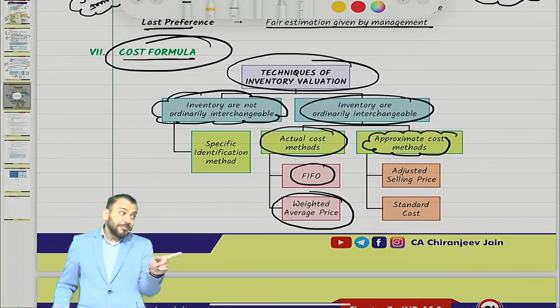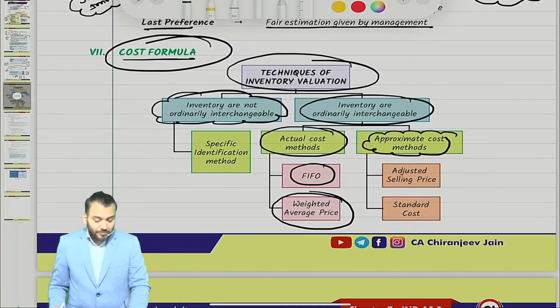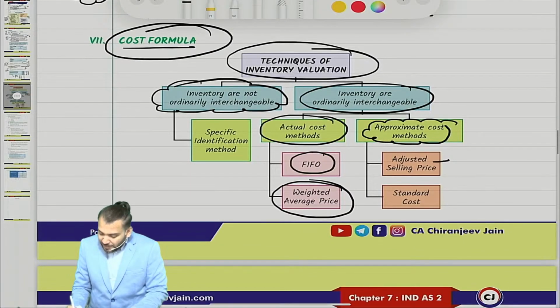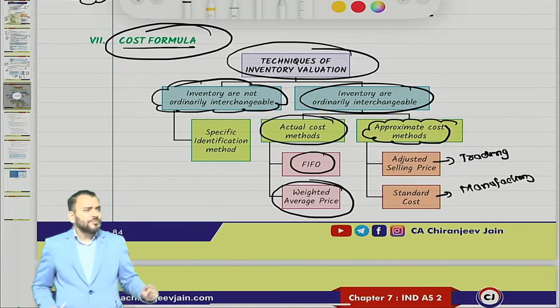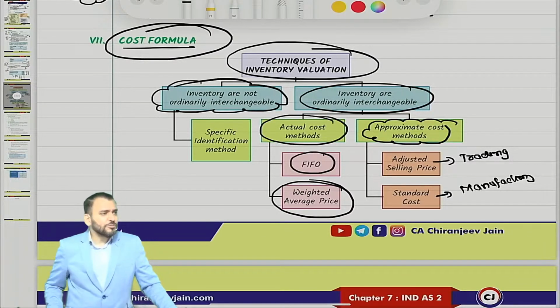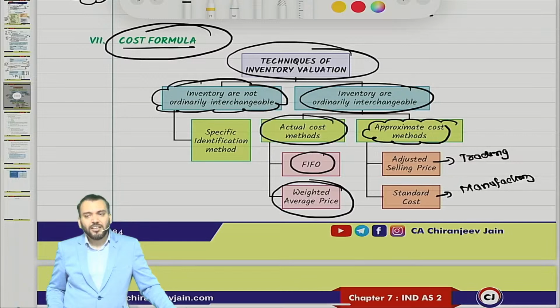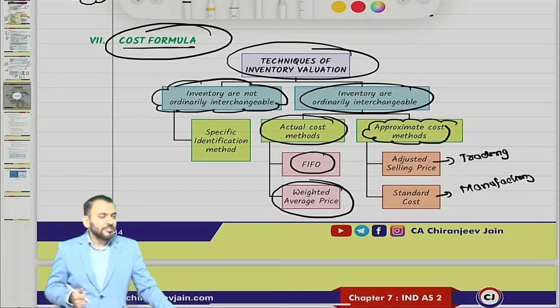Adjusted selling price method has been done in CA Foundation also. This adjusted selling price method is for trading organization. And standard costing is for manufacturing organization. Correct? Standard costing, you know, na? One chapter was there in costing.